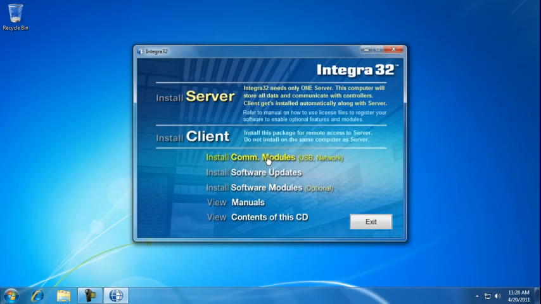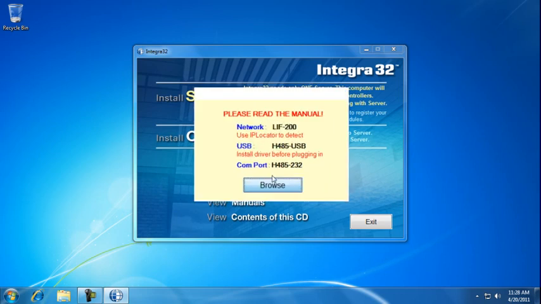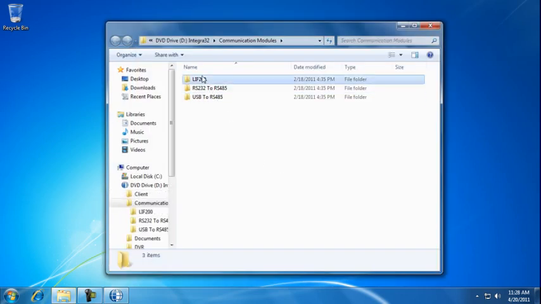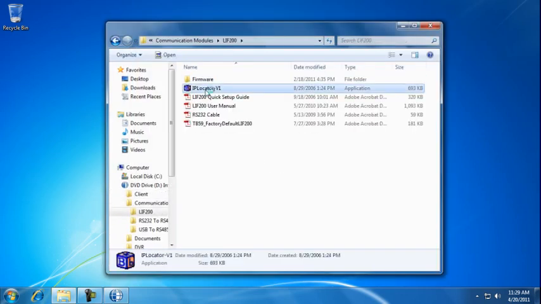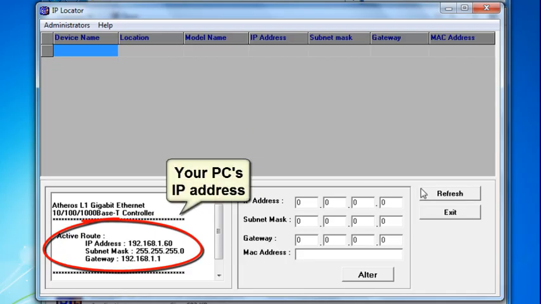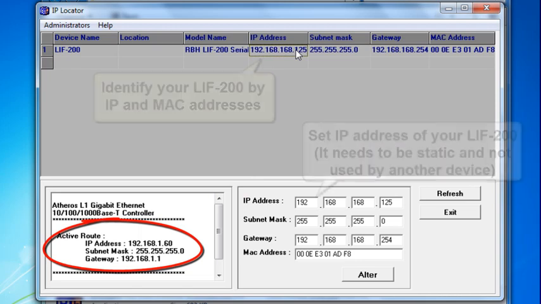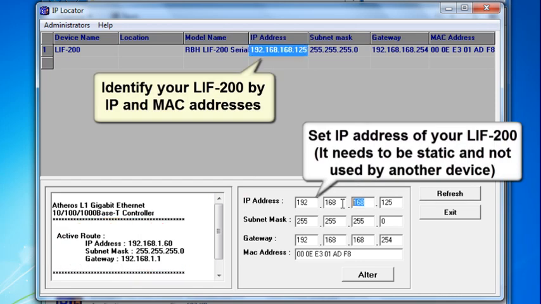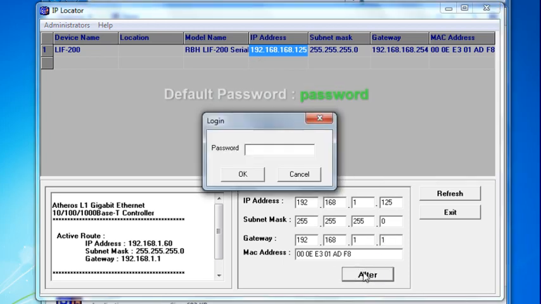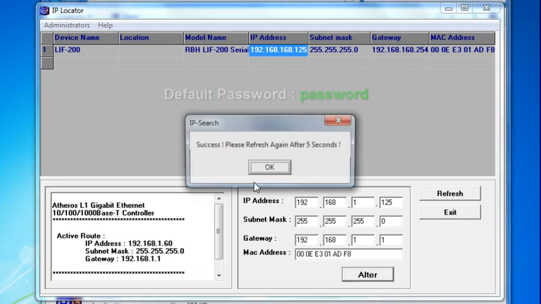Let's return to our Integra32 CD and select Install Communication Modules. Double-click on LAF200 folder and launch IP Locator. It will show you your current IP address, and it will detect LAF200s on the network. Identify them by their MAC address. You can change their IP addresses right here. Click Alter button, provide the password, and the unit will be assigned a new IP address.